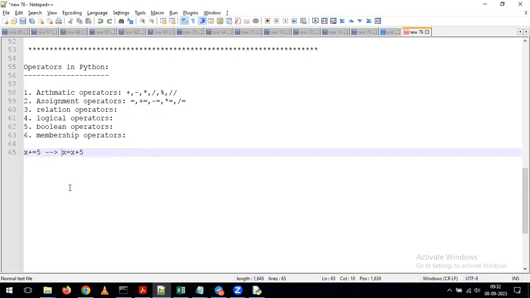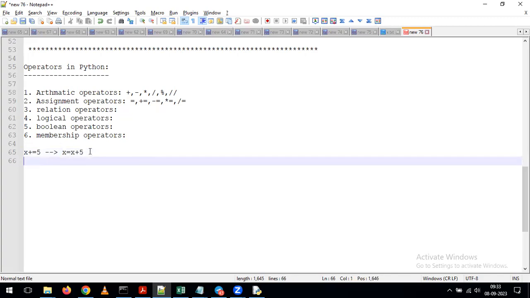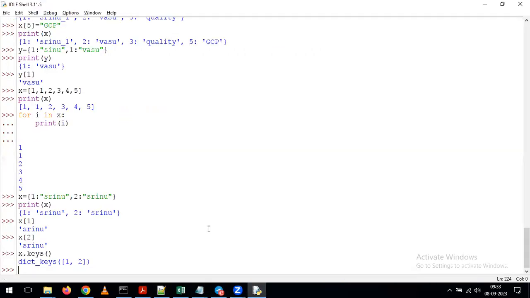Okay, if I am given x plus equal to 5, indirectly it is nothing but x equal to x plus 5. In the same way, if I give x minus equal to 5, what does it mean indirectly? It's nothing but x equal to x minus 5. All the remaining operators work in the same way. If you want, I will quickly give one or two examples.